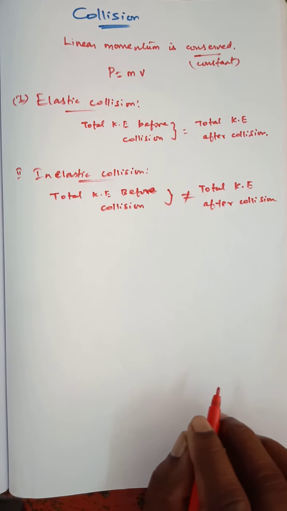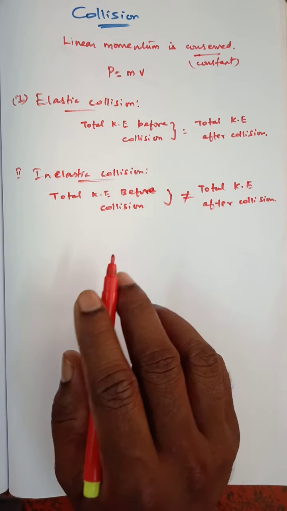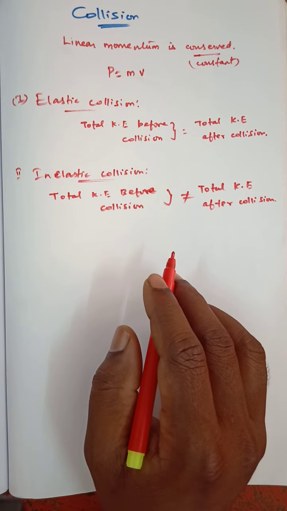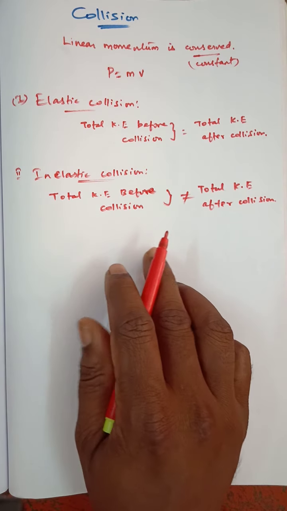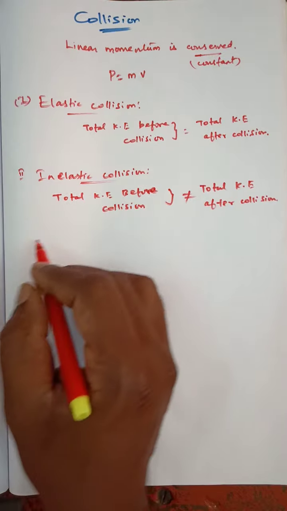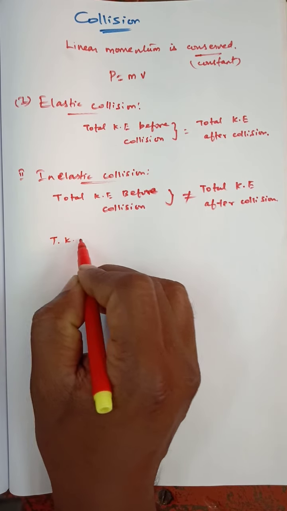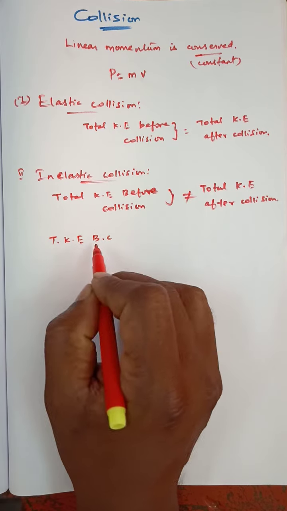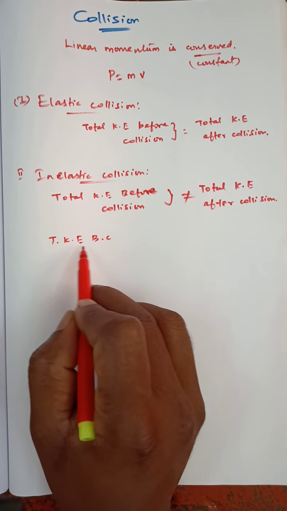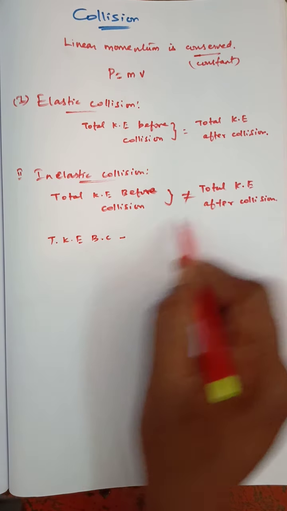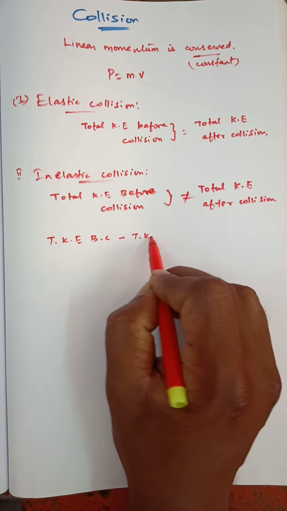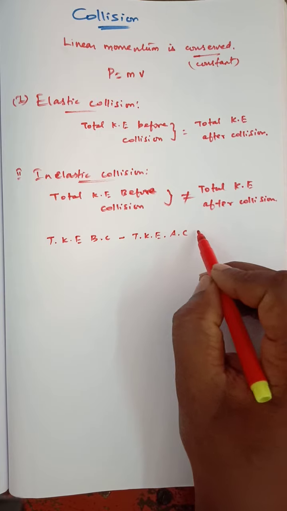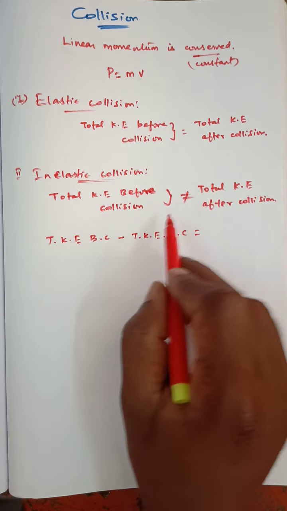What happens here is energy is converted from one type to another type. We take the difference of these two: total kinetic energy before collision minus total kinetic energy after collision is equal to loss in energy.